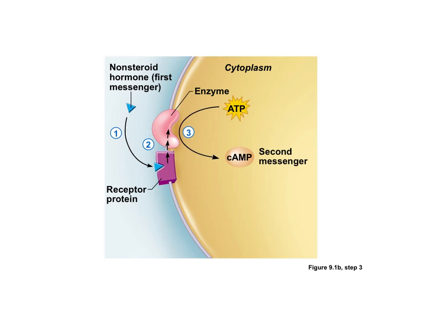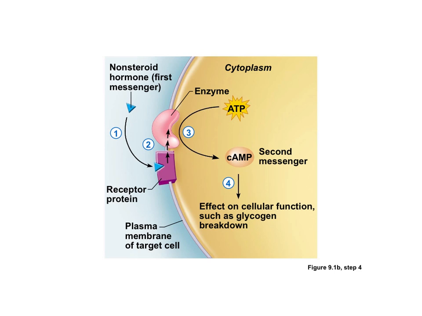The enzyme, when activated, allows ATP to energize our second messenger molecule. So in this example, we're using cAMP. Our energized second messenger can have an effect on cellular function. So perhaps it breaks down glycogen, releasing glucose molecules from a glycogen sugar.